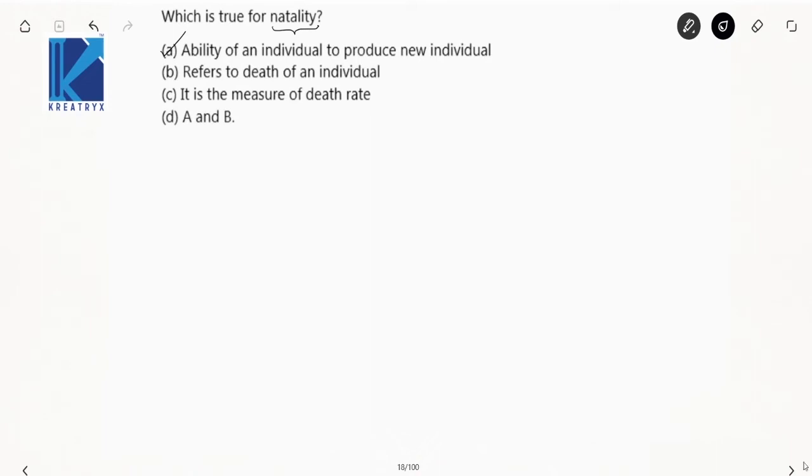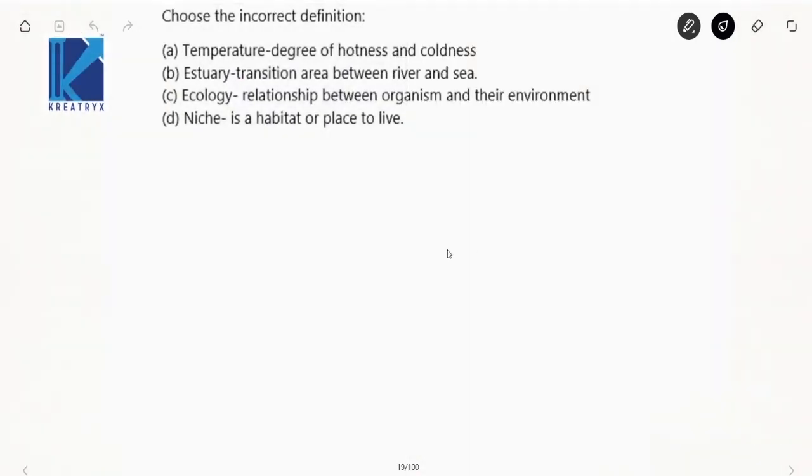See, all the questions will be on basic definitions only. Choose the incorrect definitions. Right. Now, temperature, degree of hotness and coldness, perfectly right. Estuary, transition area between river and sea, yes, perfectly right. Ecology, relationship between organism and their environment, yes, perfectly right. Niche is a habitat or a place to live. Right?